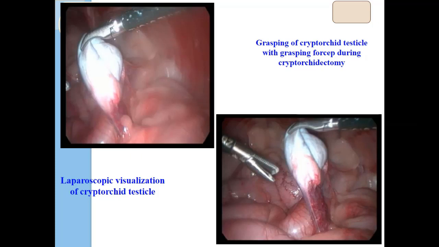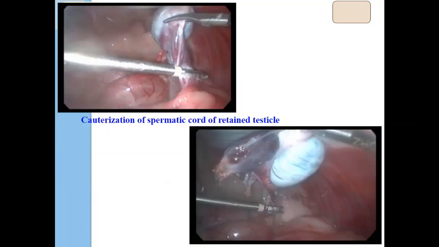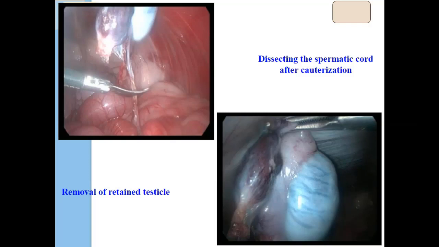But in laparoscopy, you can identify the testicle, you can coagulate the spermatic cord comfortably, cut it and remove it comfortably, in less time, and it is very comfortable to the patient, and early recovery is there. This is a very good method for the identification as well as removal of the retained testicle in cryptorchid cases. This is the cauterization of the spermatic cord. This is again coagulation. This is the cutting of the spermatic cord, and the testicle is removed.